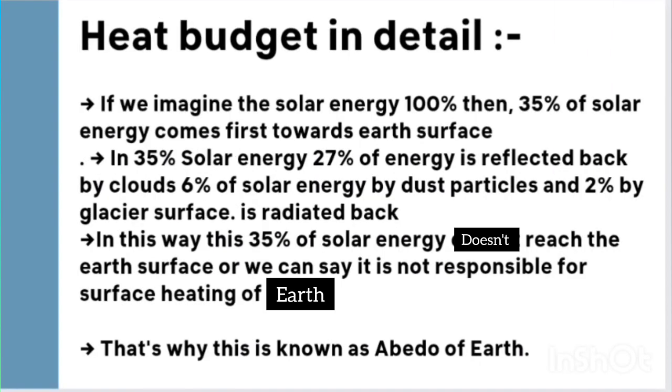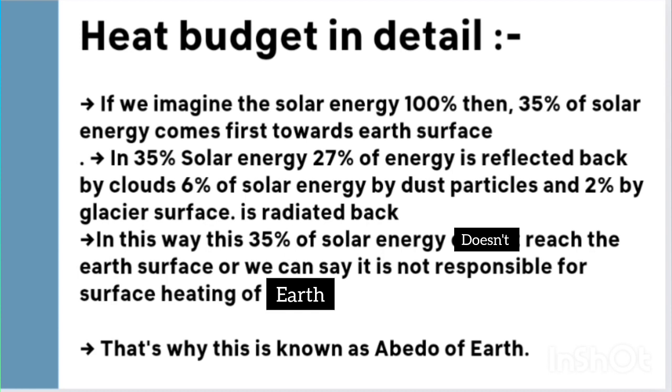Let us now discuss the heat budget in detail. If we imagine the solar energy 100%, then the 35% of the solar energy comes first toward the Earth's surface. In 35% of the solar energy, 27% of the energy reflected back by the cloud, and 6% solar energy by the dust particle, and 2% by the glacier surface radiated back. पहले ये लोग एनर्जी एब्जॉर्व करते हैं फिर रेडिएट बैक कर देते हैं। 35% जो एनर्जी आती है उसमें 27% एनर्जी जो है हमारे बादलों के पास एब्जॉर्व कर ली जाती है, फिर वो रेडिएट बैक कर दी जाती है। And 6% of the energy is being absorbed by the dust particles and reflected back to space, and 2% of the energy by the glaciers.